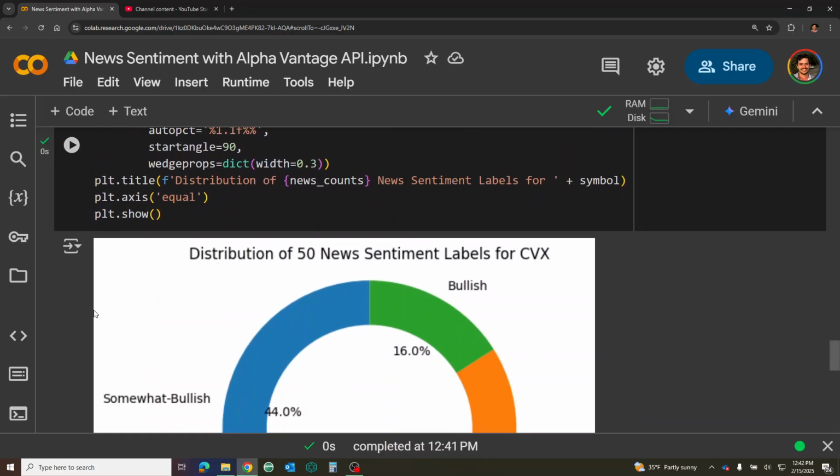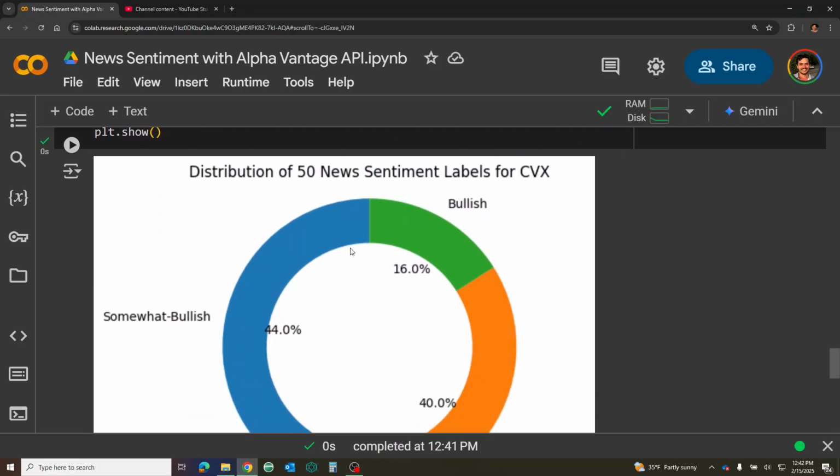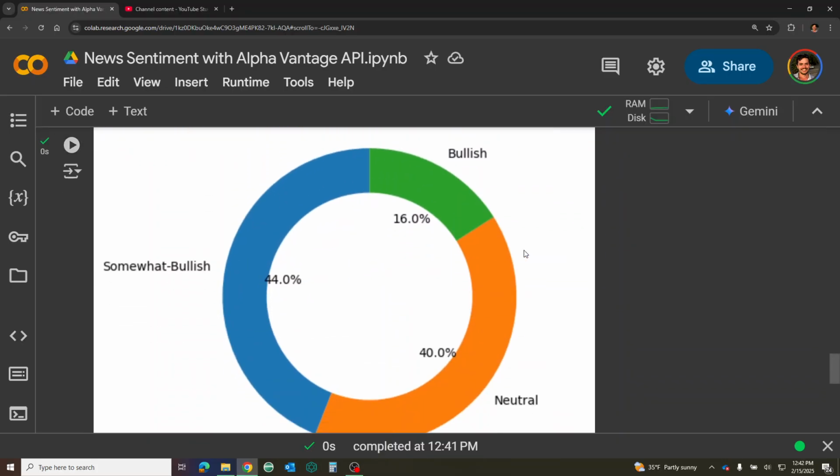But since you're only getting 50, I might as well just include it all. And this gives me just a general overview visual of the data that we have. So I can see here that there is no bearish sentiment with Chevron in the time period that I grabbed.